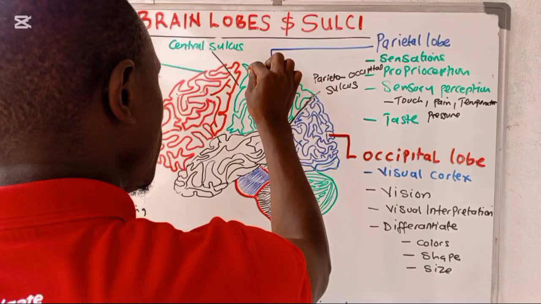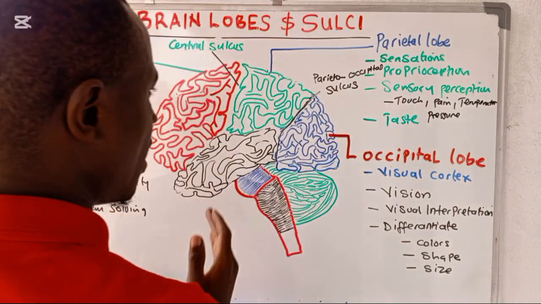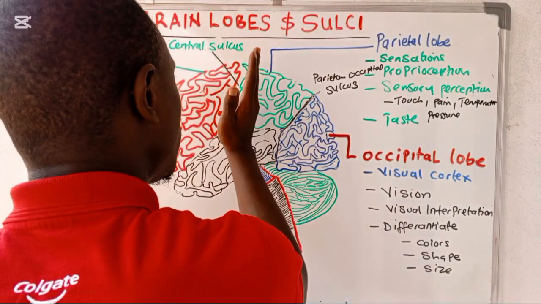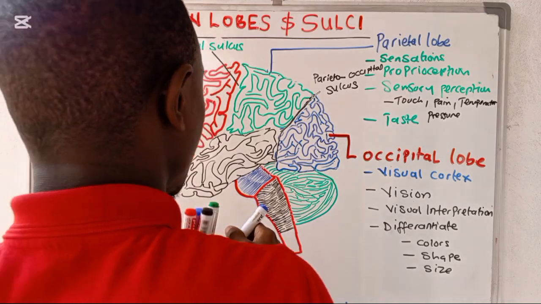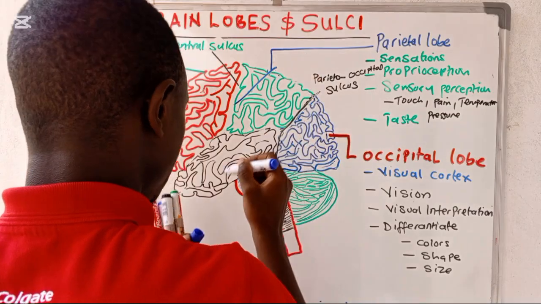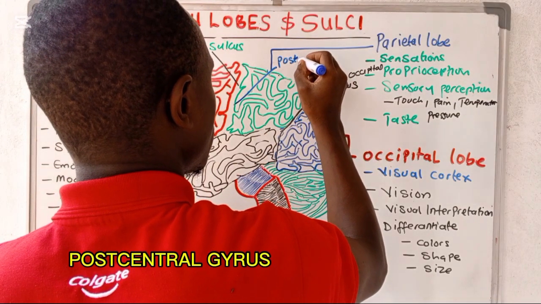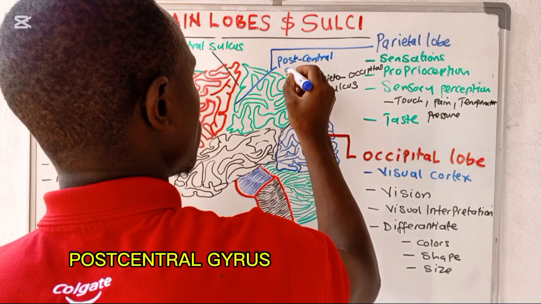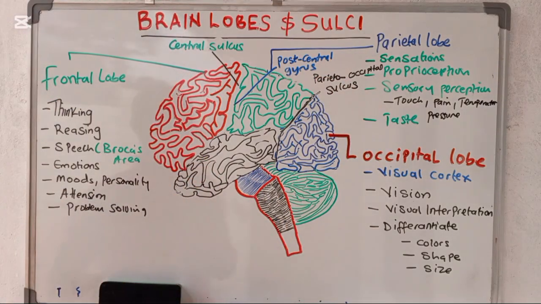You see this gyrus, which is just the first one as you move to the parietal lobe. This gyrus, which is just posterior to the central sulcus, is called the post-central gyrus.